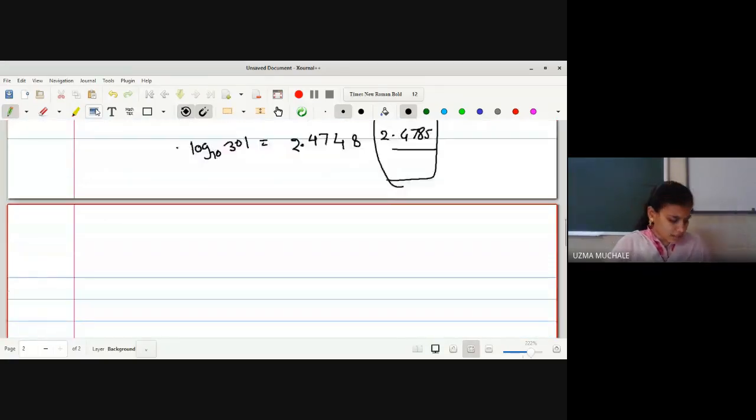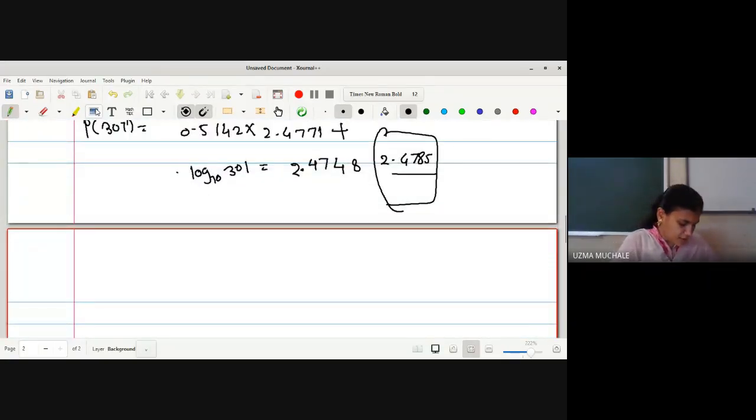So let us go for the next one. That is, now we'll see inverse interpolation. The next point is inverse interpolation.